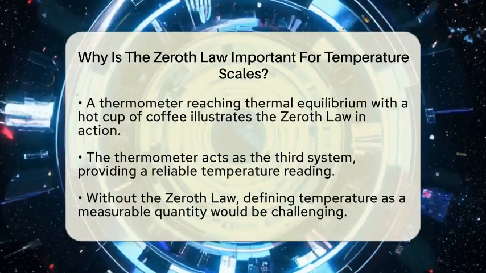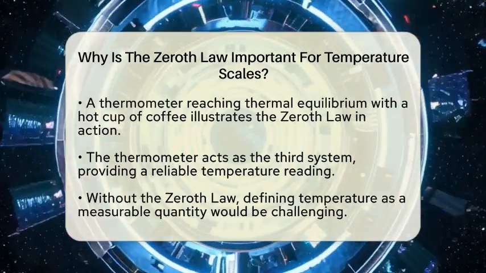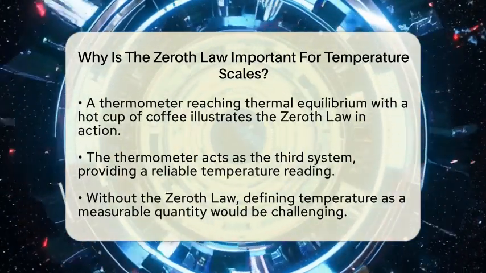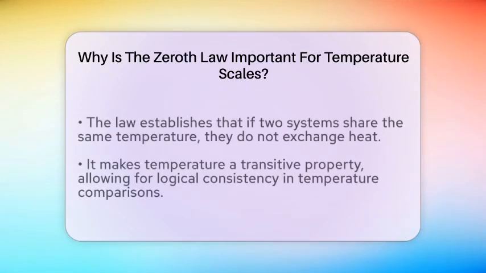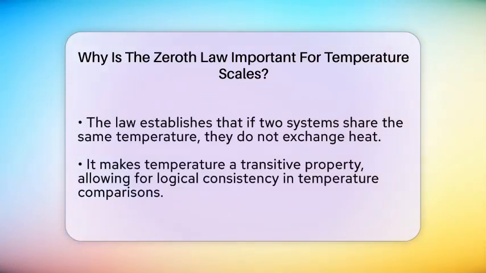If we could not confirm that two systems at the same temperature do not exchange heat, we would have no basis for creating temperature scales. The law makes temperature a transitive property. If System A equals System C in temperature, and System B equals System C, then System A must equal System B. This logical consistency is what allows scientists and engineers to develop reliable temperature measurement tools.